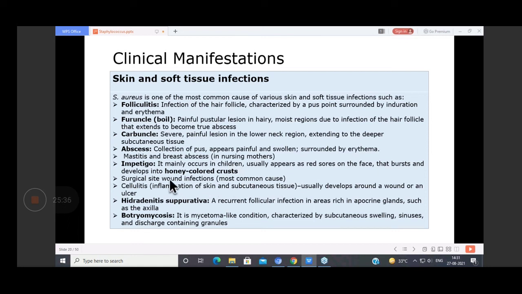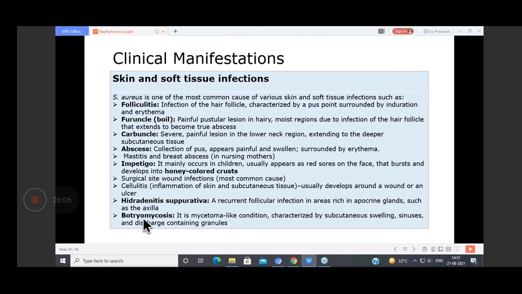Then a very common cause of surgical site wound infections, very commonly seen after surgeries in our wards. Then cellulitis, an inflammation of skin and subcutaneous tissue, which usually develops around a wound or ulcer. Then hidradenitis suppurativa, a recurrent follicular infection which occurs in the apocrine glands, your axilla.